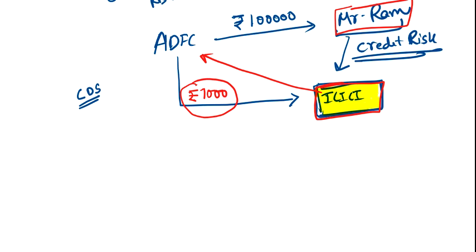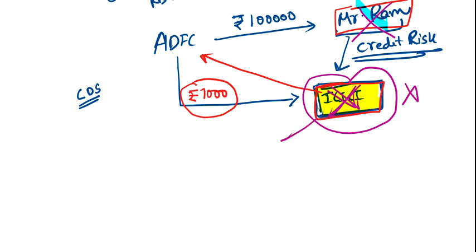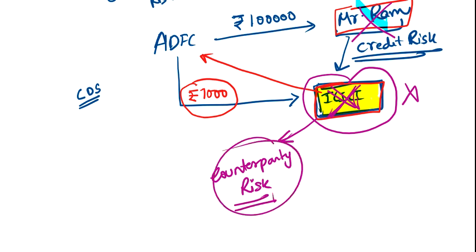It means, suppose the economy went into depression. There is an economic recession all over, because of which Mr. Ram defaulted. But when the economy is in recession, do you think ICICI is also in a healthy position? No, they are also in the worst position, and ICICI also defaulted. So this is my counterparty. I am afraid of what will happen if my counterparty defaults. So there is a counterparty risk.